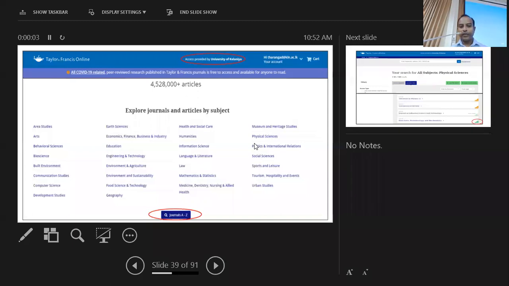And then we have access to another major database called Taylor and Francis Online. In this database also, there are a number of journals available for science and technology.